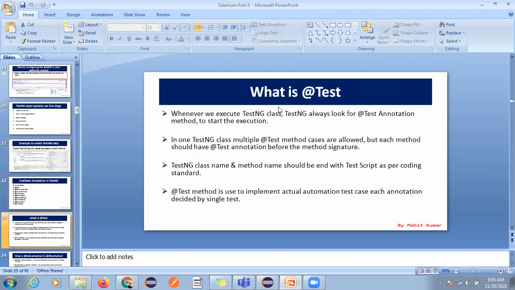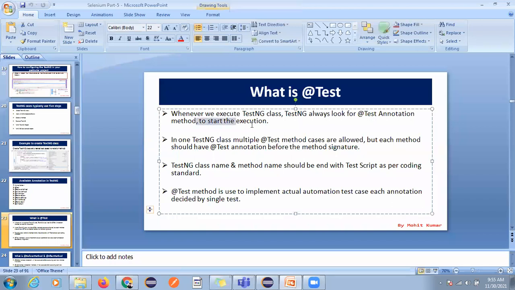So what is the @Test? Whenever we execute a TestNG class, TestNG always looks for the @Test annotation method to start the execution. One TestNG class can have multiple @Test methods. Okay, multiple test cases are allowed, but each method should have an @Test annotation before the method signature. TestNG class name and method name should be in line with the test script as per the coding standard.